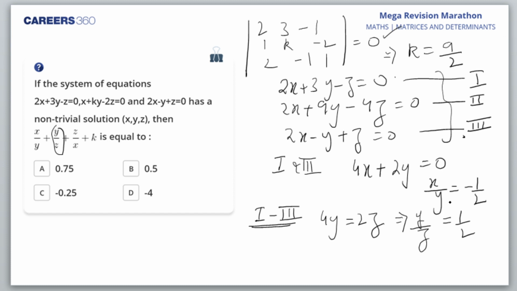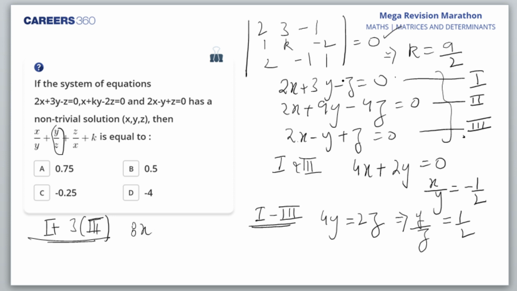Am I right? Then I take 1 plus 3 times equation 3. So what do I get? I get 8x plus 2z, because 6x and 2x will become 8x.